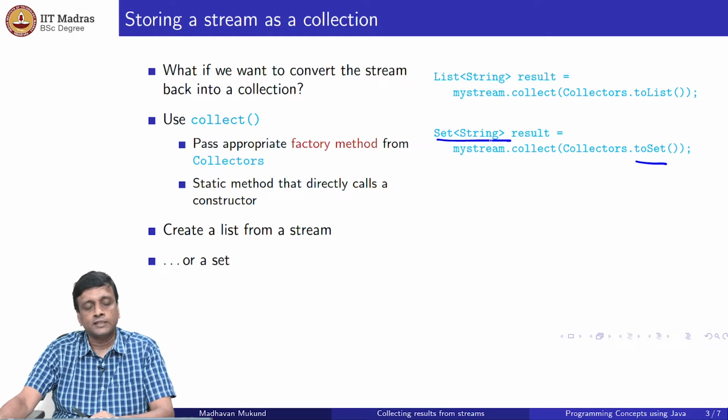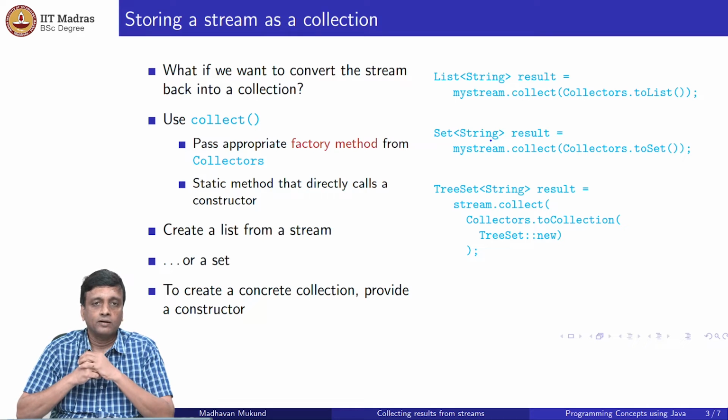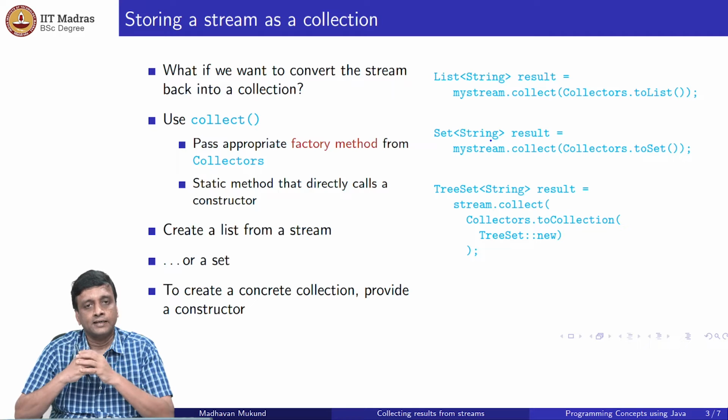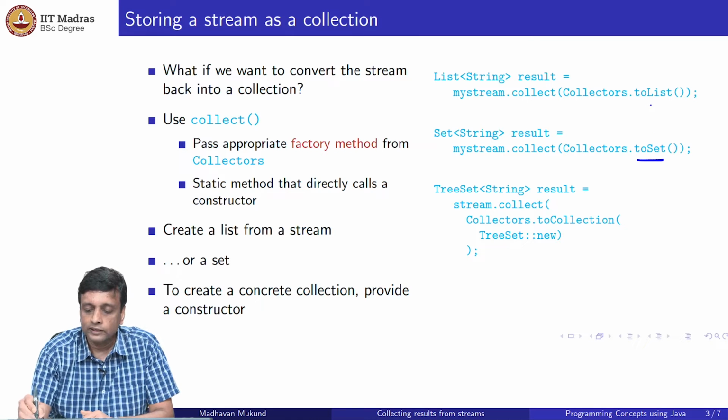Now, notice that list of string and set of string are abstract collections, right. So, they do not have a concrete representation assumed. So, if you want to fix the representation, supposing I do not want just a set, but I want a set which is a tree set. So, remember in a tree set, we have this extra tree structure, and then you are guaranteed, for instance, that an iterator in a tree set will work in sorted order of the keys that are used to define the tree.